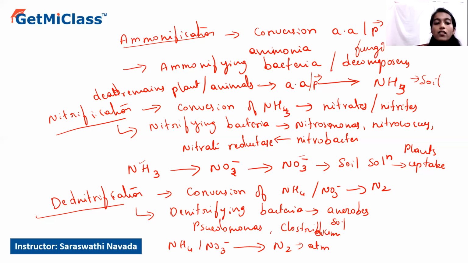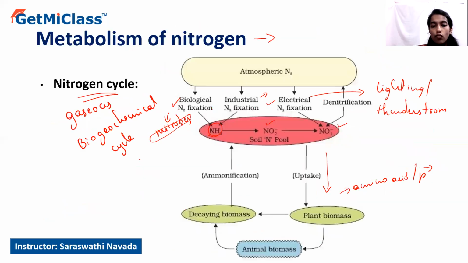This process is called denitrification. Denitrification can also occur through industrial emission or thunderstorm lightning, but it is majorly favored by anaerobic soil microorganisms such as Pseudomonas and Clostridium, which are commonly called denitrifying bacteria. So these are the three steps involved in cycling nitrogen back to the atmosphere, and that is what is explained here in the nitrogen cycle.